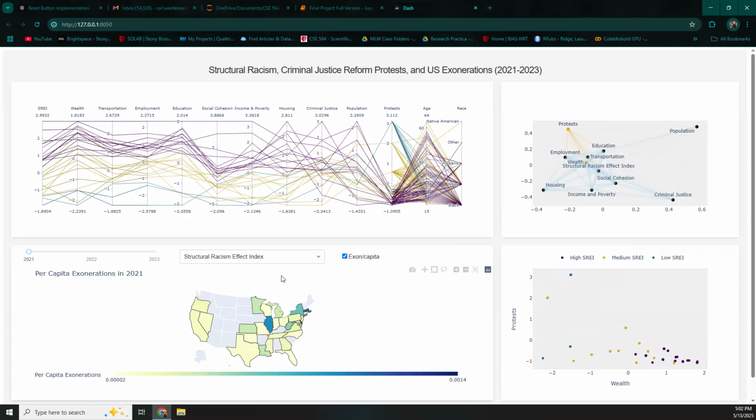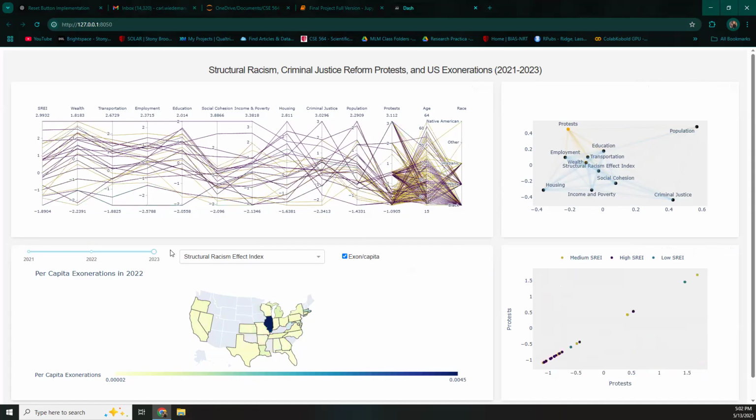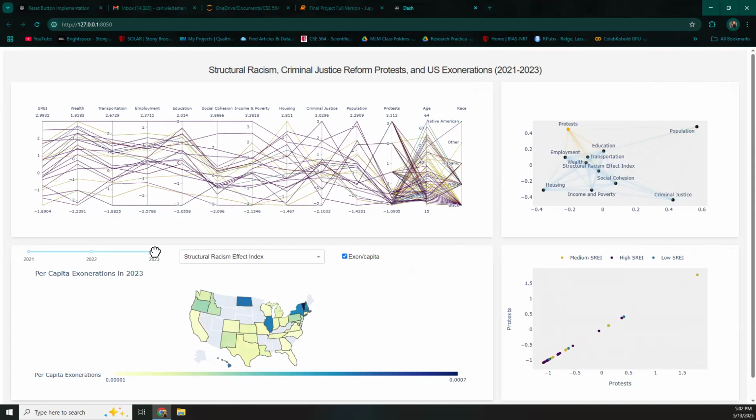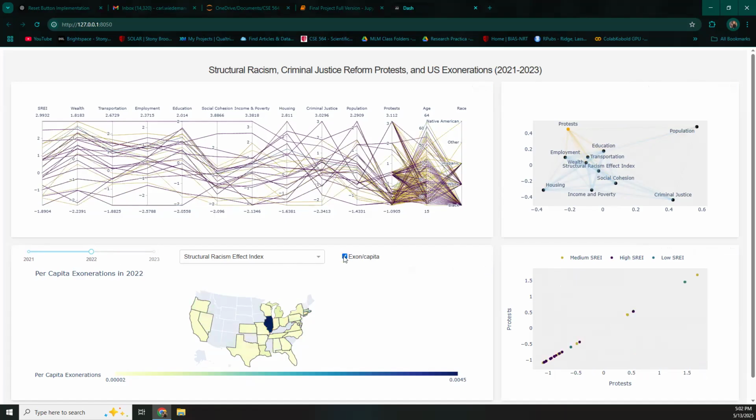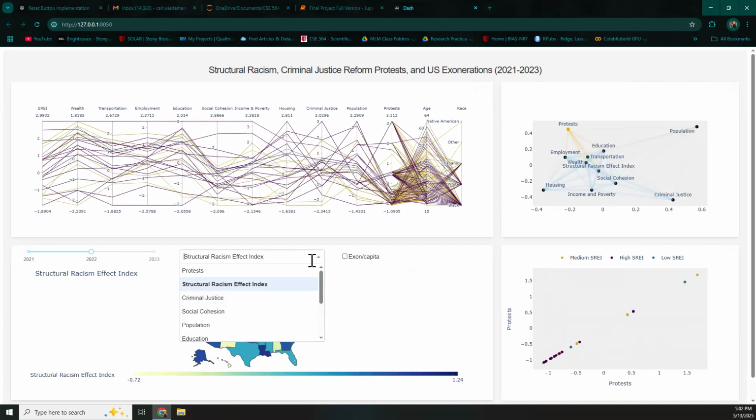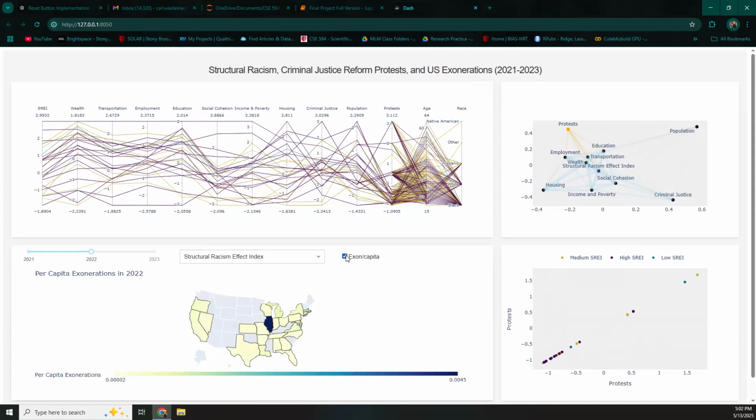So next, I'll just show how these different elements all sort of interact with each other. So we've already shown that you can filter the data according to the year. You can also show whether or not you want to see one of these numeric variables, or if you want to see just the exonerations per capita, and can easily toggle back and forth between those.